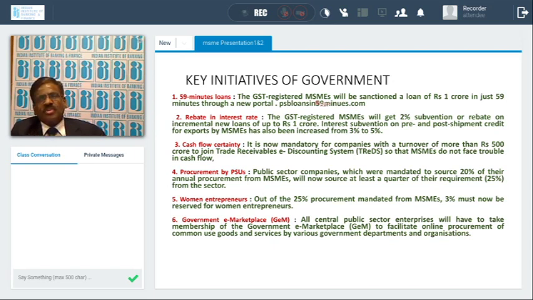The usual banking procedure takes over, and banks are not keen to sanction them, or banks have certain other problems, so they are not able to do this. So there is a gap between the in-principle sanction and the final sanction, because ultimately the final sanction comes from banks only. Only the in-principle sanction is faster, but other processes are getting delayed.